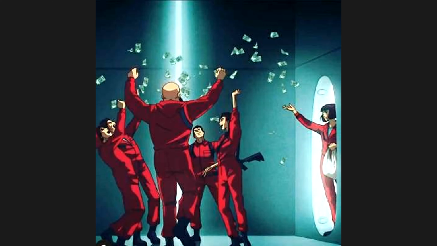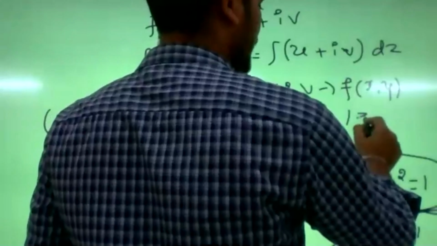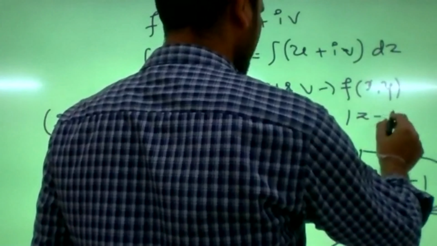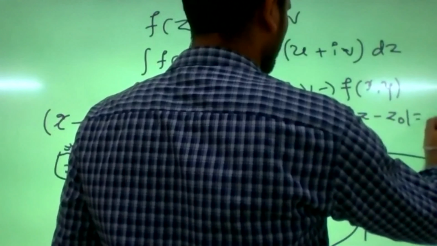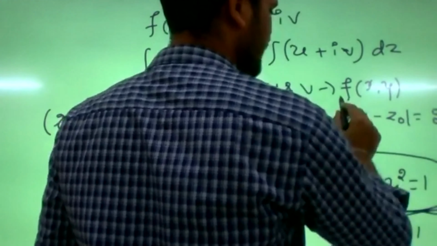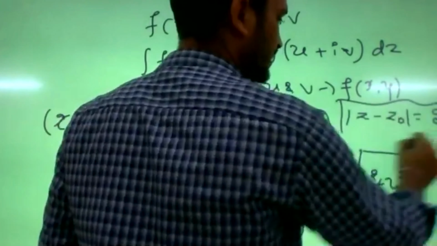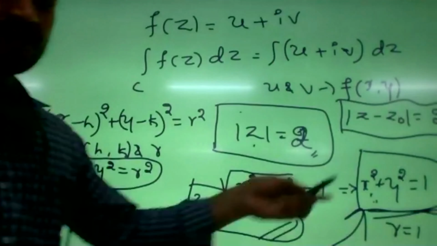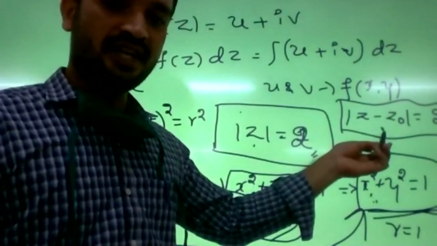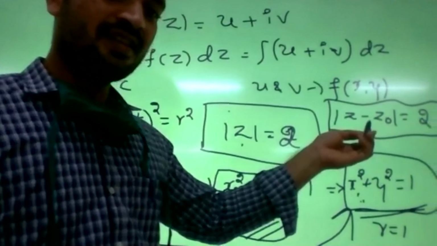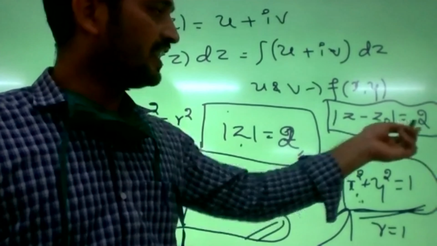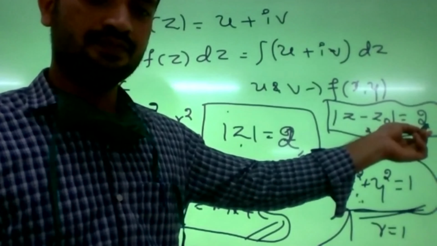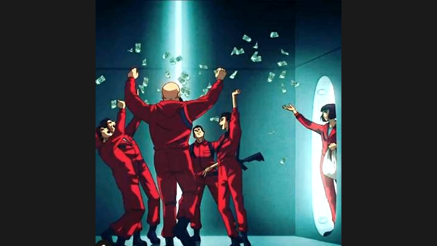Now they may also give it as modulus of z minus z naught equals some value of the radius, let it be 2. This indicates a circle with center z naught and radius 2.